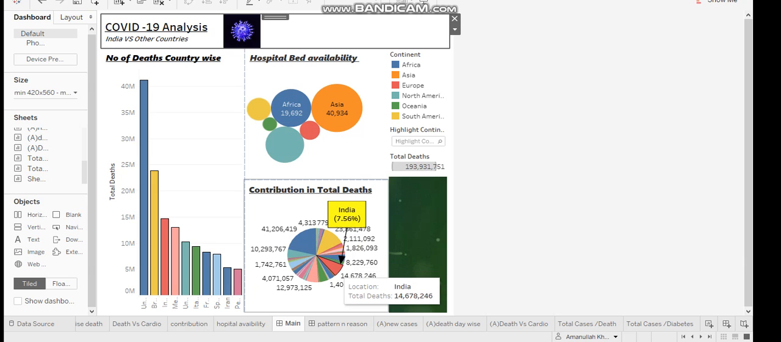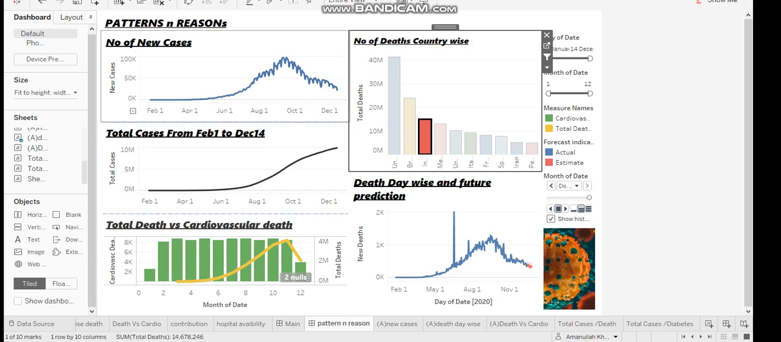Now let's move forward to another dashboard. It's an interactive one. As per different criteria, it has number of new cases, deaths country-wise, total number of cases from February 1 to December 14, deaths day-wise and future predictions, and total deaths versus cardiovascular deaths. Now let's move further with the number of new cases.